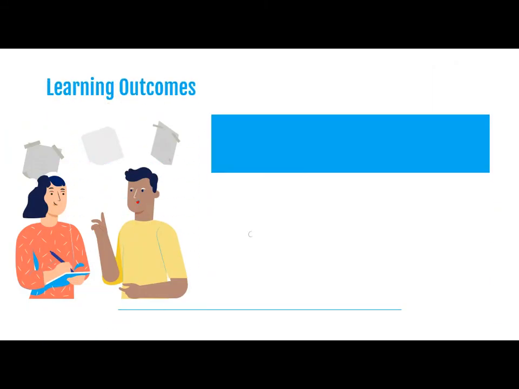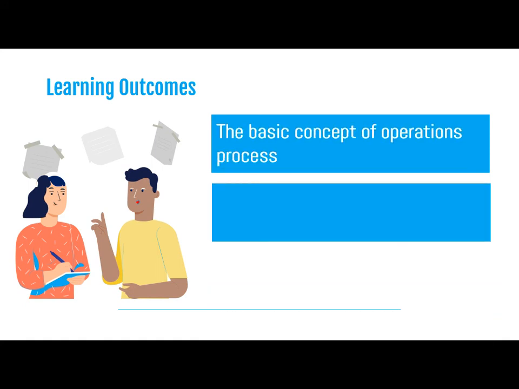Learning outcomes from today's lecture: we have understood the basic concepts of operation processes and we have seen the characteristics of operation process, that is volume, variety and flow.